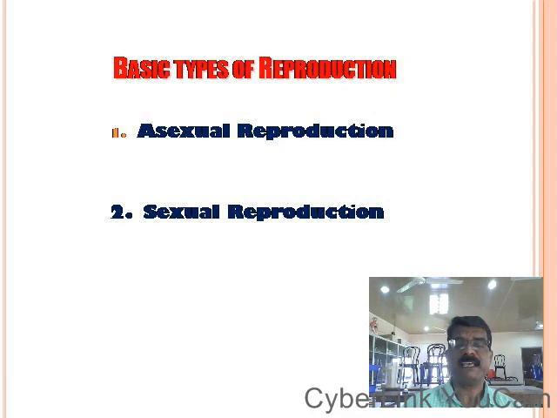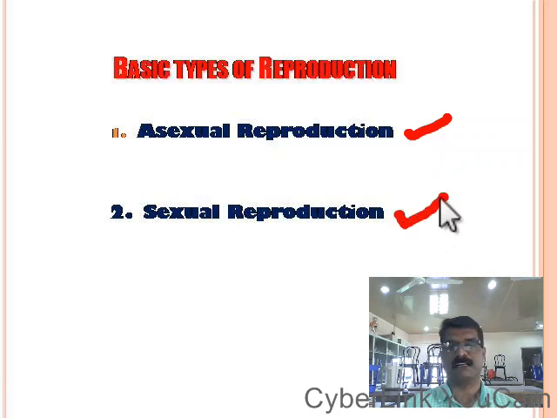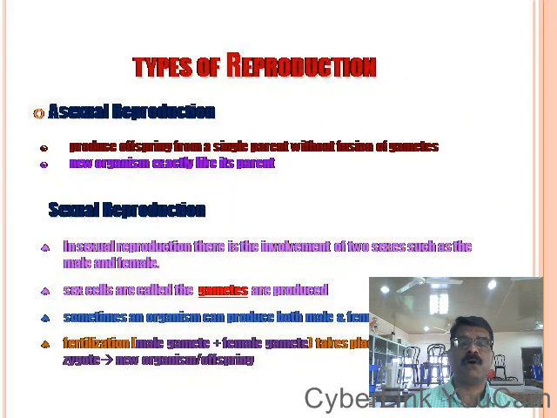We can classify the reproduction into two categories. There are two major types of reproduction. One is the asexual reproduction and another one is the sexual reproduction. Which are the two basic types of reproduction? Yes, come on. Asexual reproduction and sexual reproduction. Now let us see about asexual reproduction first.